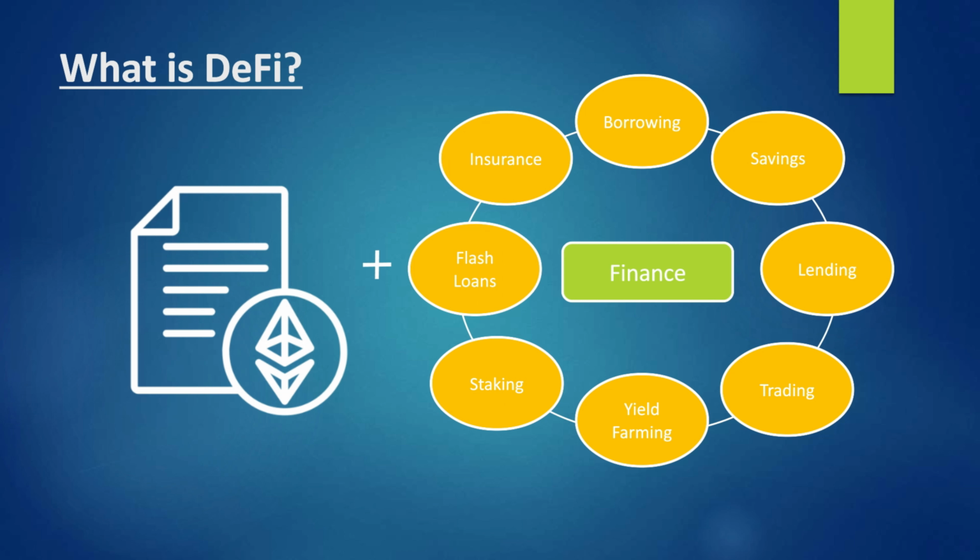You can see all the financial operations are actually taking place using smart contracts. And generally, this smart contract is on a blockchain which follows the decentralized principle. So we call this whole integration decentralized finance. And all these financial operations are possible because of the various DeFi platforms that we have.